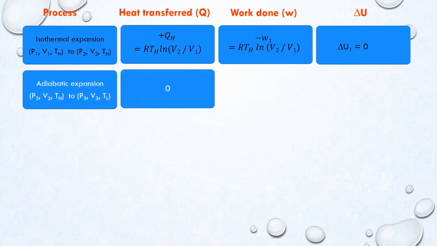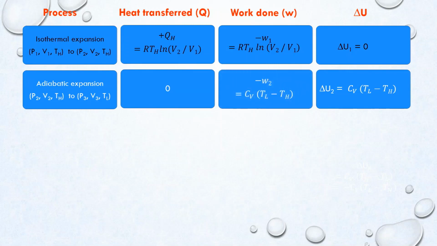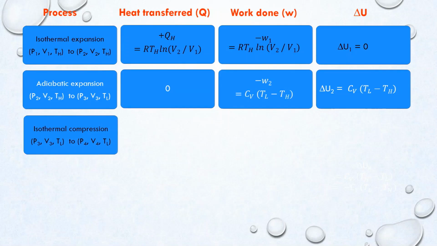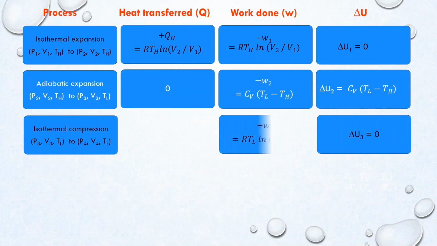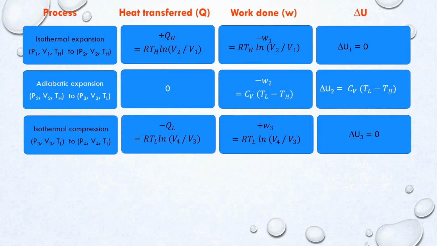The second process is adiabatic expansion. In this process, the heat transferred is equal to 0. The change in internal energy delta U2 is equal to CV into TL minus TH. And the work done by the system, minus W2, is equal to CV into TL minus TH. The third process is isothermal compression. In this process, the change in internal energy equals 0. Work done on the system, plus W3, is equal to RTL ln V4 over V3. And heat transferred by the system to the sink, minus QL, is equal to RTL ln V4 over V3.